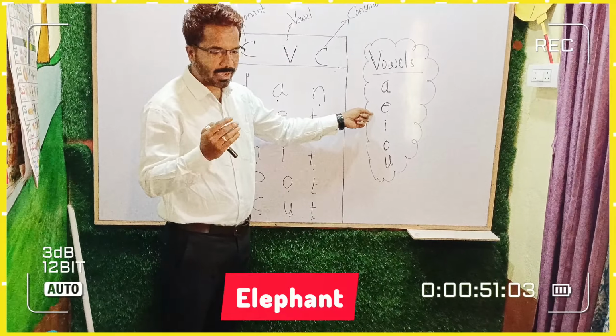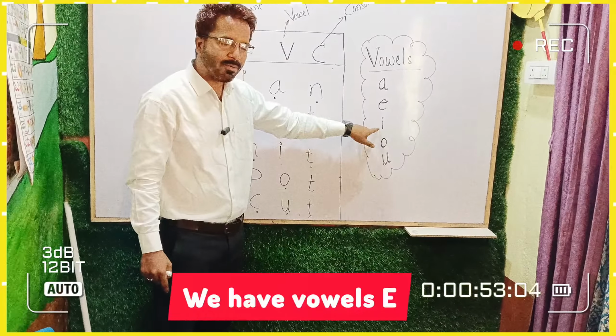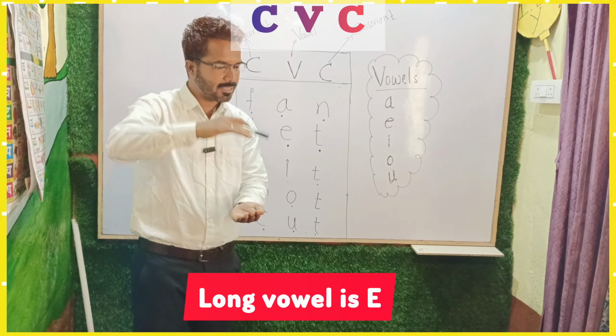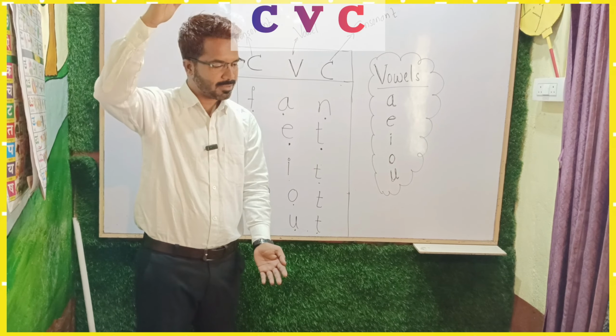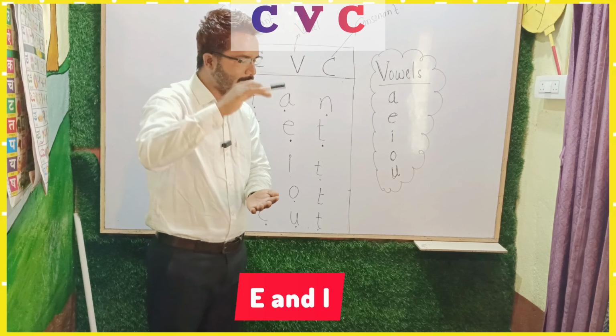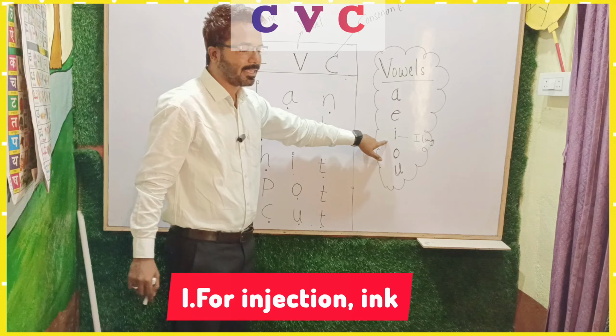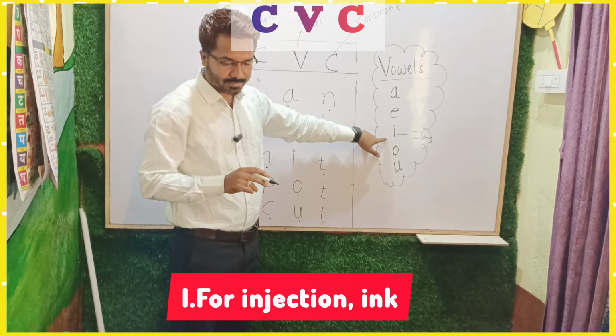Elephant. Energy. We have the vowel E. E is the long vowel. I is the long vowel and the short vowel is E. E for injection, ink. Okay.